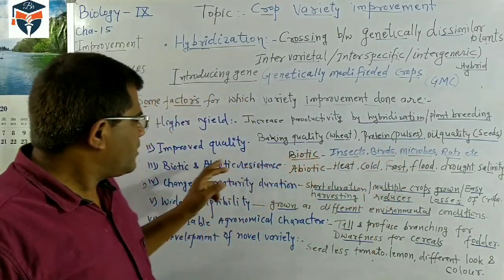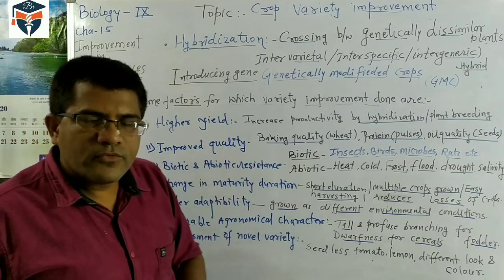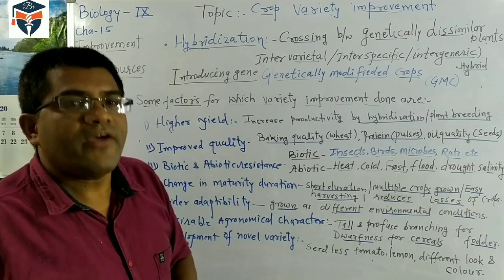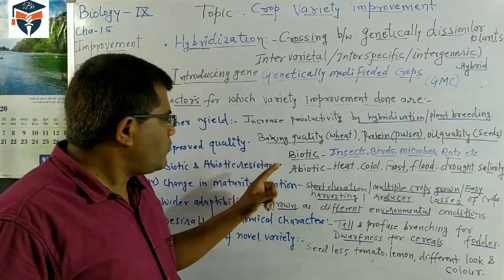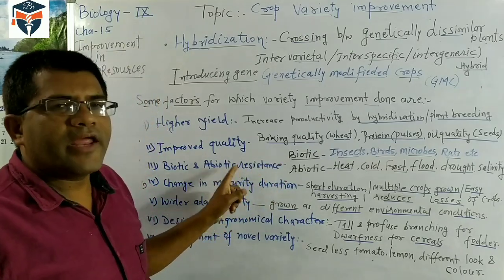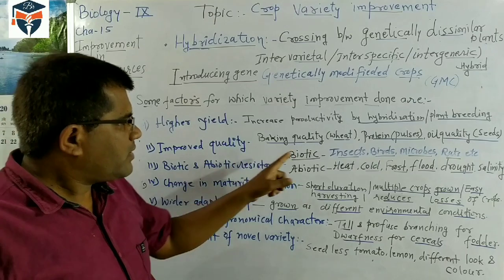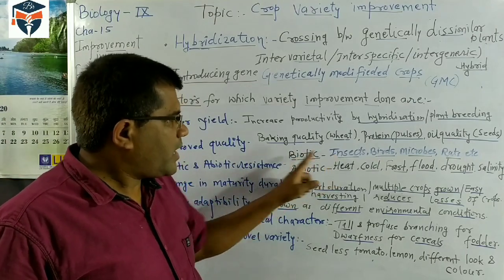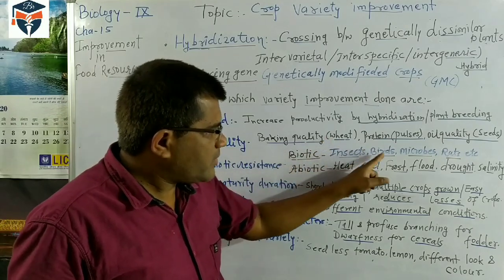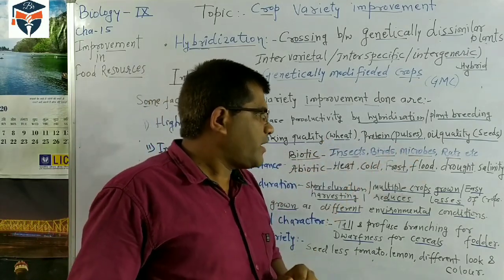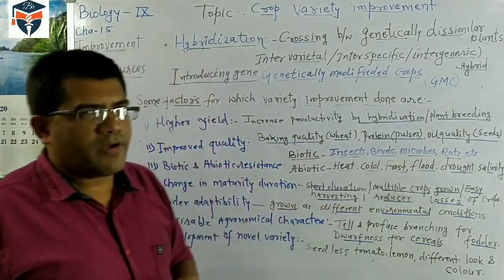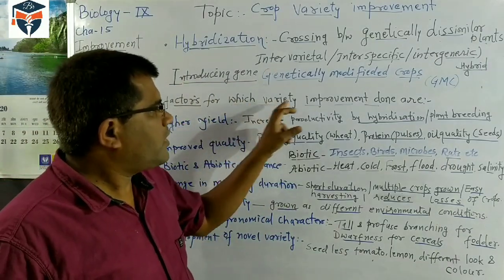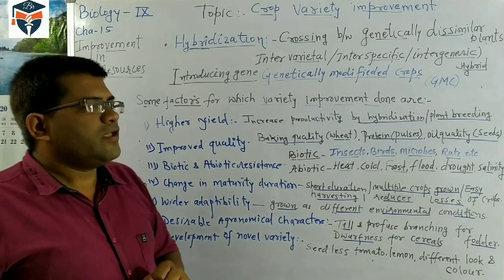These biotic organisms damage the crops, and that's why crop production gets affected. So we have to develop varieties of the crop which are resistant to these biotic organisms. They are not affected by insects, birds, microbes or rats. So such varieties we have to produce, and for that we go for variety improvement.